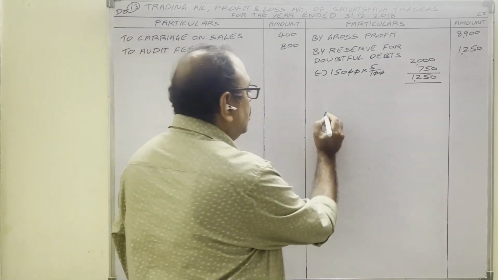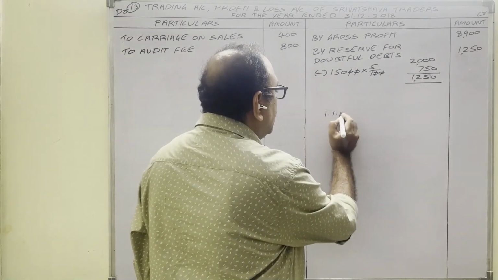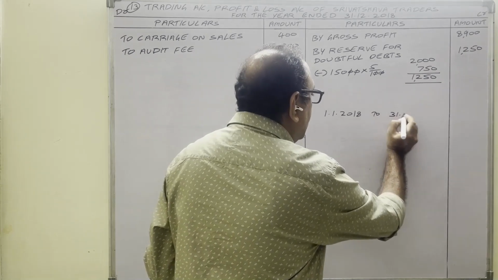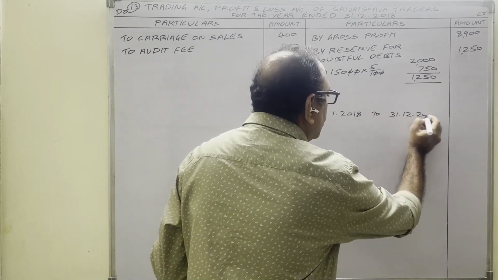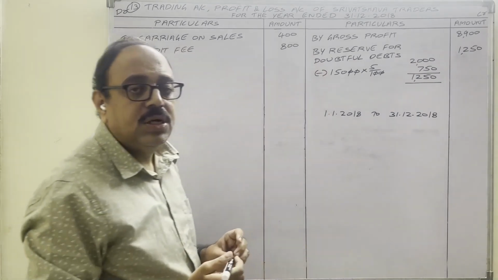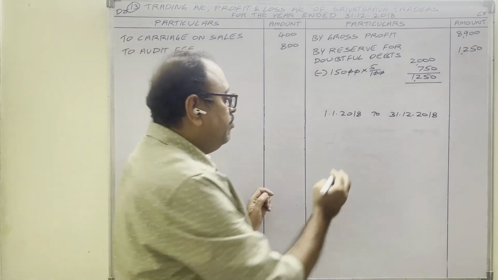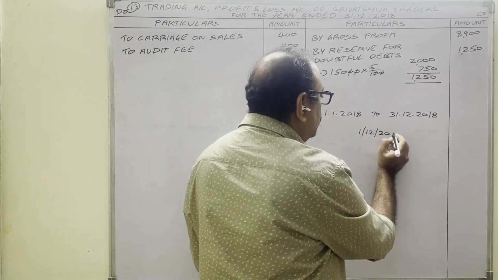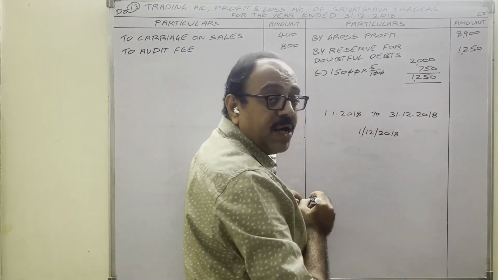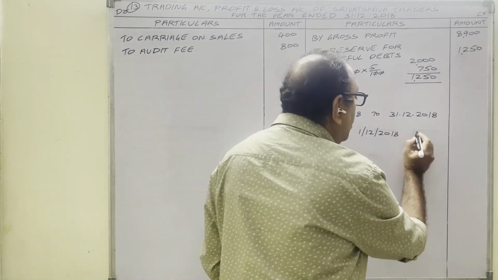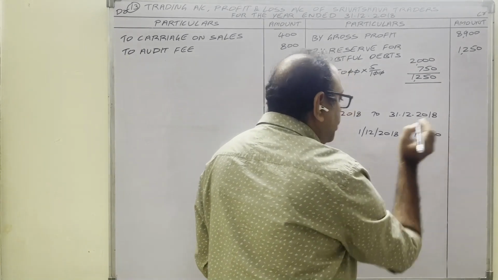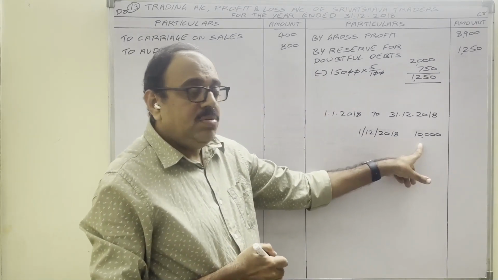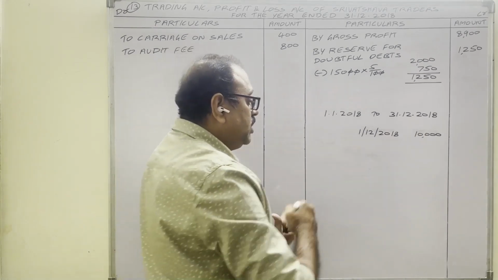The current year is from 1st January 2018 to 31st December 2018. Suppose in the current year, on 1st December 2018, the firm has sold goods to one debtor for 10,000 rupees. Means credit sale. So the customer is asking 3 months time.